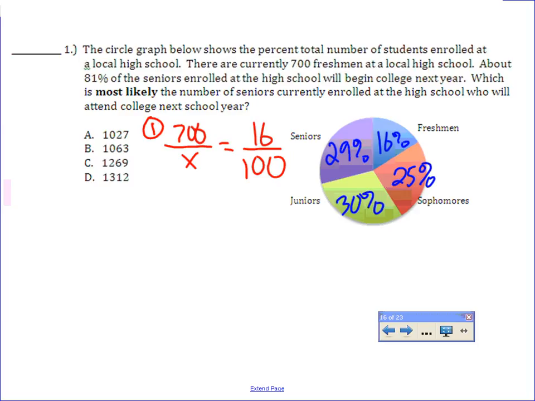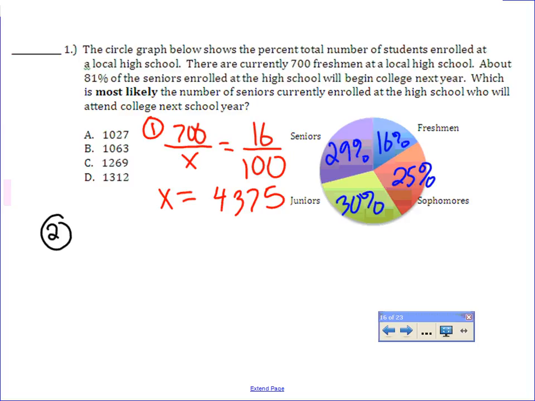Did anyone else need this problem? Couple of you guys. Okay. So the total amount of students at the school, and I'm just jumping ahead here, after doing cross products, which is like, remember, a butterfly with no head, multiply across, then divide, you get 4,375 students at the school. Okay? So that's step one. Is everyone okay?